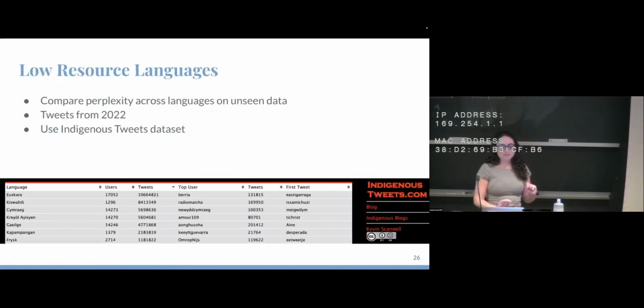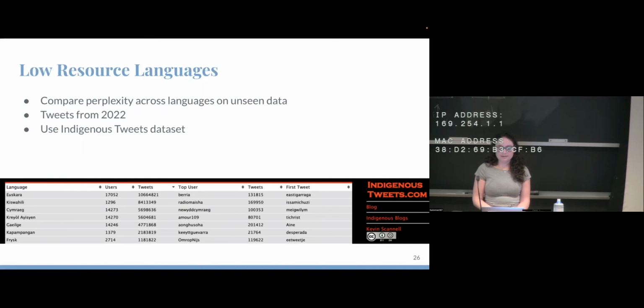So for low resource languages, we actually got a very good idea from one of our EMNLP reviewers. They suggested that we can compare the perplexity across languages on unseen data. Our model has only seen up to 2021, so we have all of 2022 data to evaluate our perplexity on. And also there is a low resource tweet data set, indigenous-tweets.com.